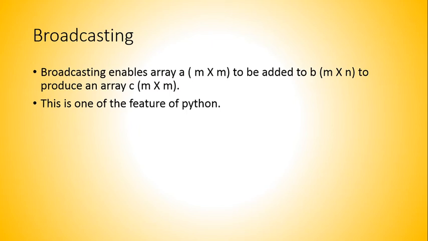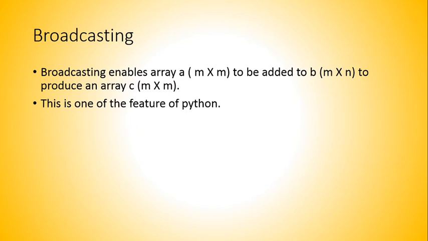Broadcasting enables, for example, let's say array A is of 4 cross 4 size and is to be added to an array of 4 cross 1. Even though there is a size difference, broadcasting enables array A, of dimension m cross n, and array B, of a different dimension m cross 1, to produce an array C that is m cross n. Let us check it with an example here. This is one of the features of Python that is available.